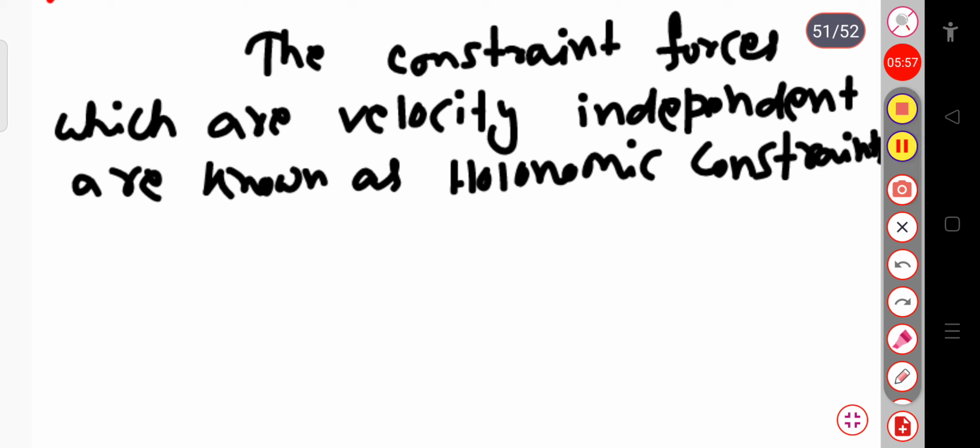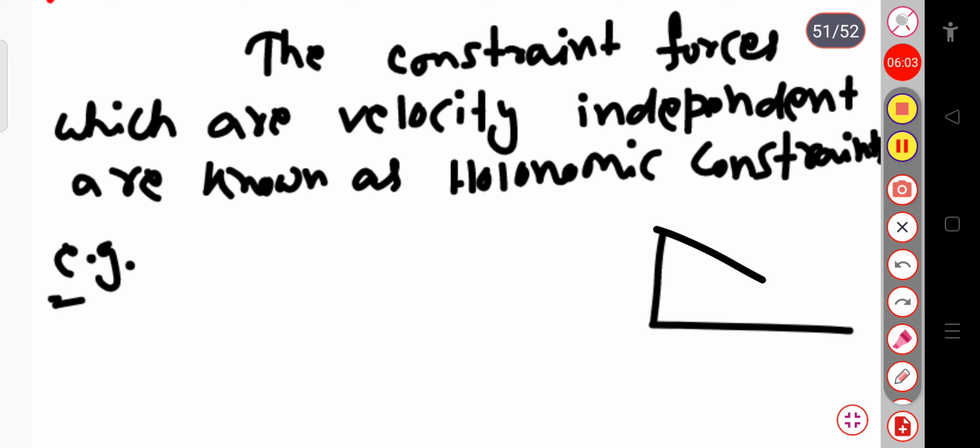Suppose for example a body is rolling down an inclined plane. Suppose this is an inclined plane, and this is a body, or a ball, having radius r. If it is rolling down this inclined plane, it will not depend on the velocity. So this type of restriction is known as a holonomic constraint.